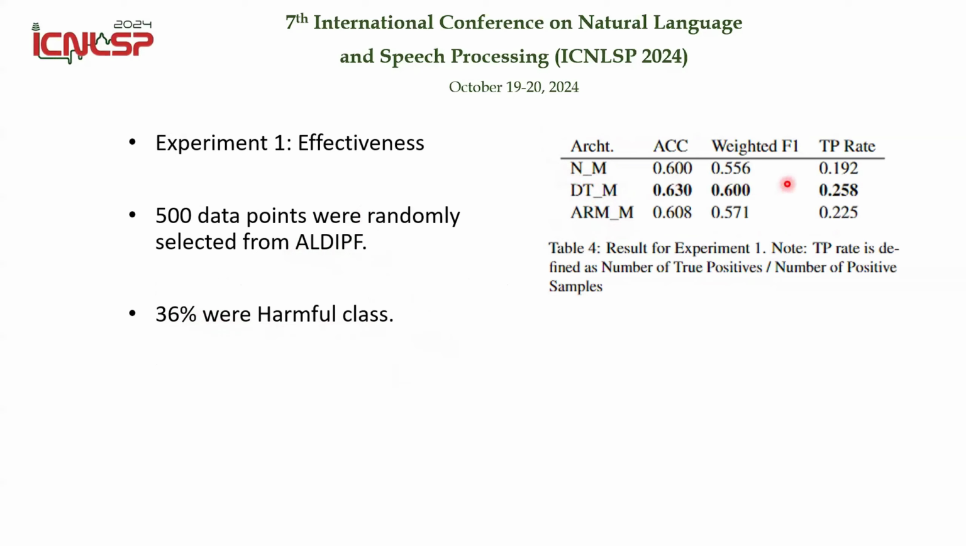According to the results, the large language model enhanced by the rules outperformed the out-of-box one, especially the decision tree one. It achieved the highest accuracy, weighted F1 score, and also true positive rate. That means how many true positive cases have been successfully identified, because that is the only benefit users can get from the abusive language detection system.